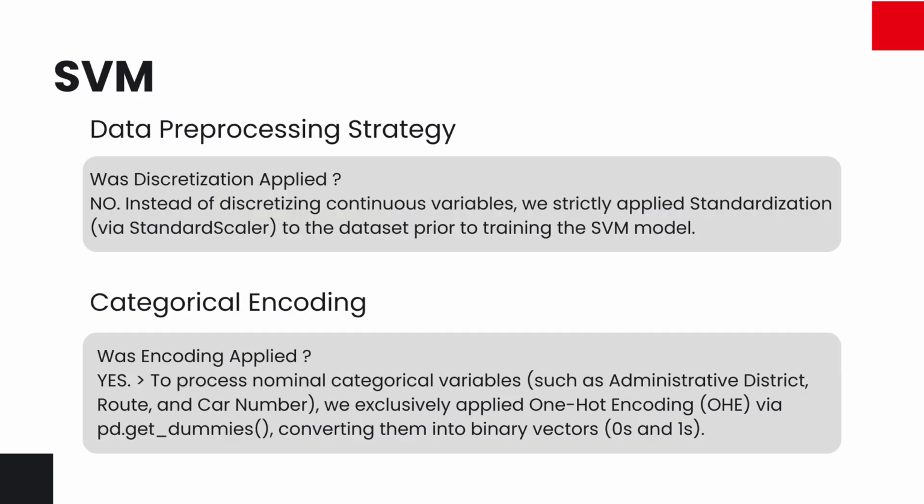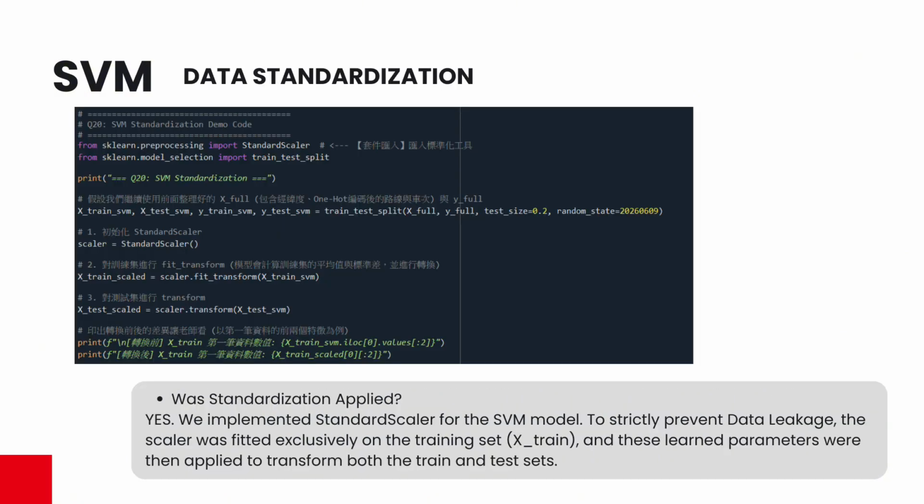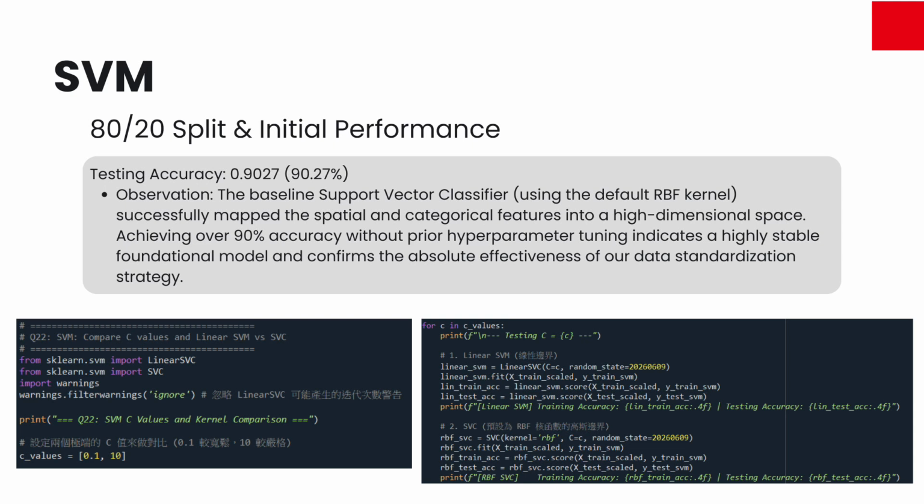I rely heavily on my strictly standardized dataset and one-hot encoded features. I ensured the standard scaler was fitted exclusively on the training set to prevent any data leakage before transforming the test set. My baseline SVM achieved over 89% accuracy right out of the box, confirming the effectiveness of my standardization strategy.